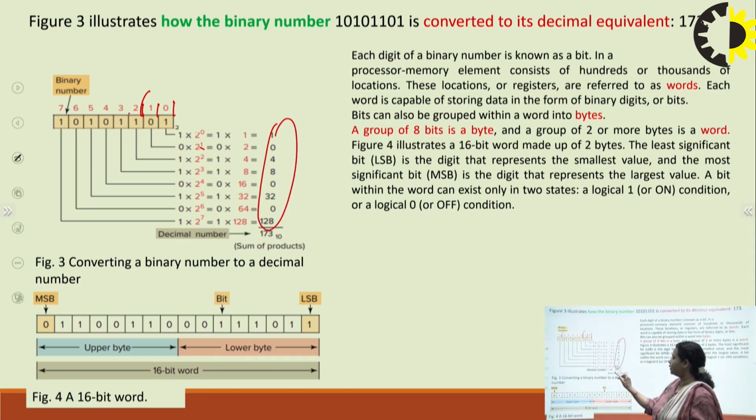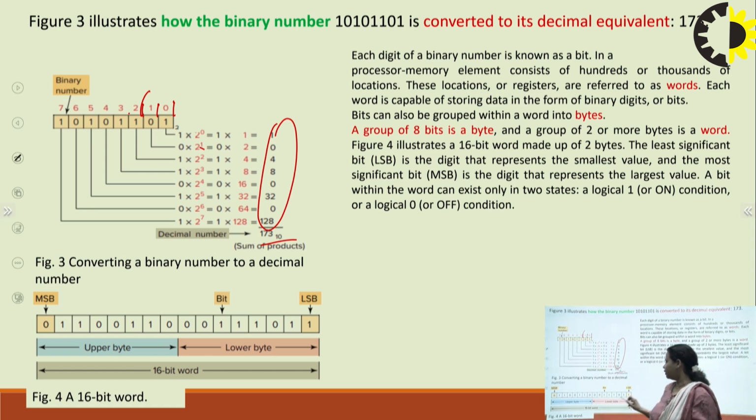And when you add it, you will get 173, and 173 is a decimal number, so that is why I have used this base 10. So this is how we do the conversion. So conversion from one number system to another number system can come in your exam also, right?